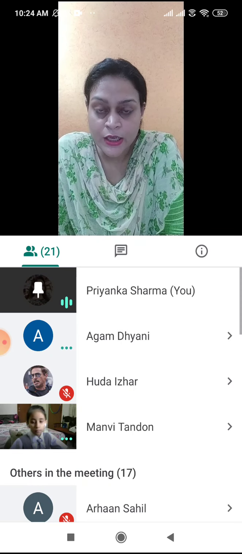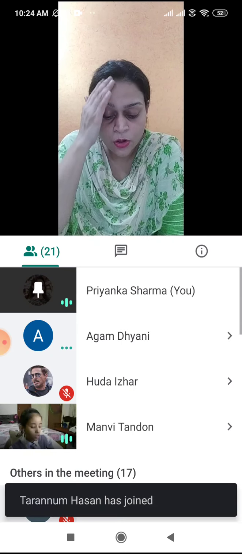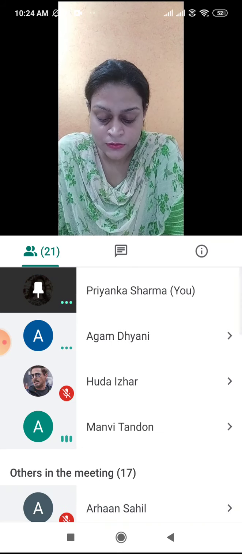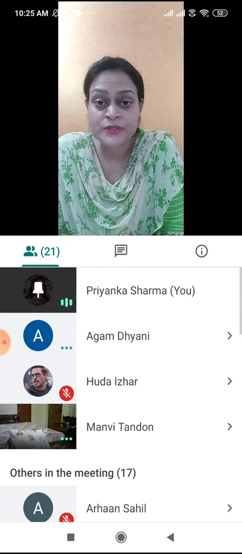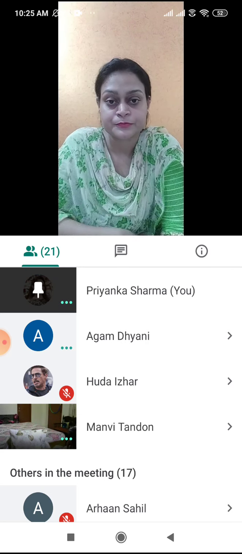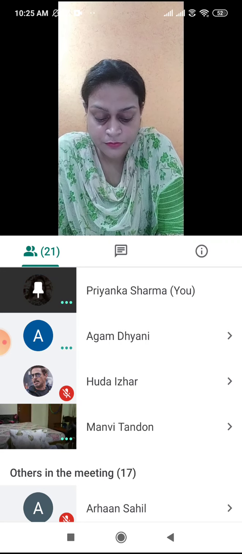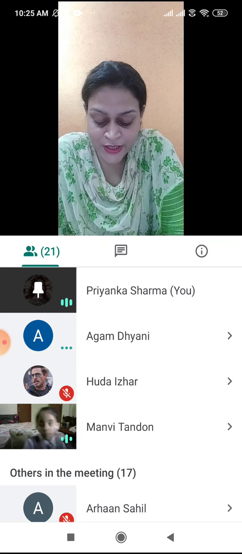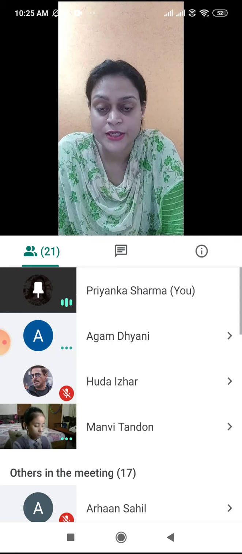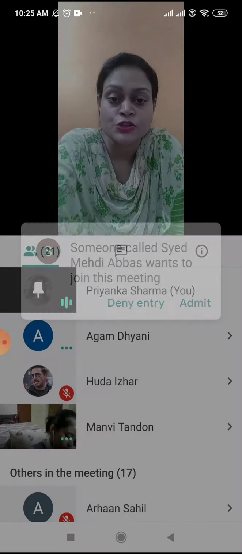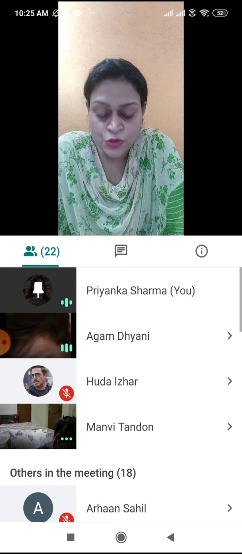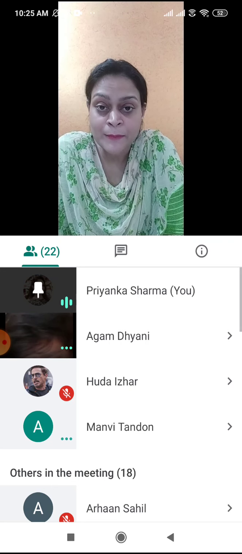Objects that do not allow light to pass through them are called opaque objects. We cannot see through opaque objects. Wood and books are opaque objects. Underline the example of opaque objects, wood and book. Then comes: objects that allow little light to pass are called translucent objects. Underline the definition of translucent objects and underline the example of translucent objects also, that is butter paper and polythene bags.